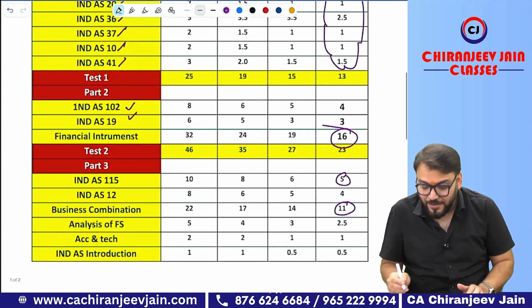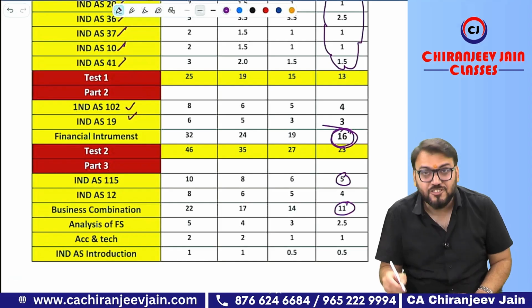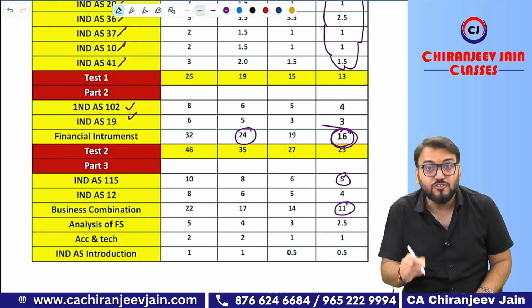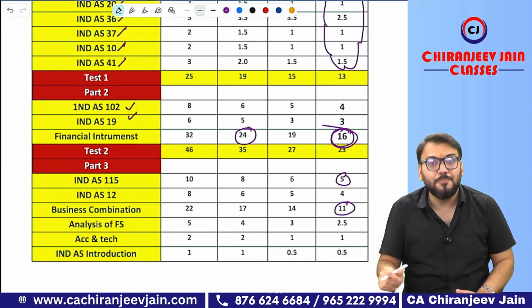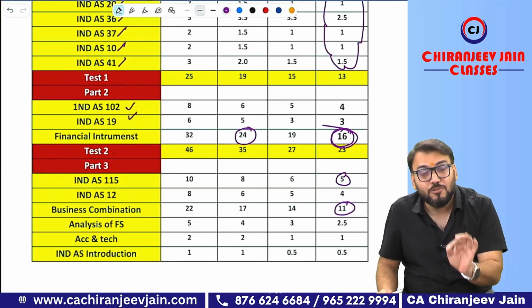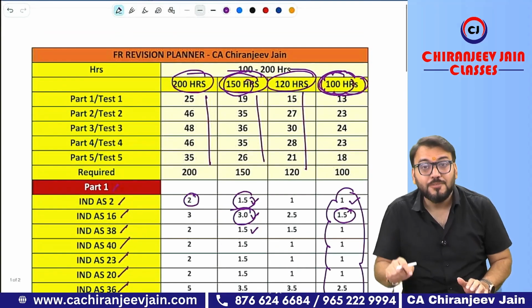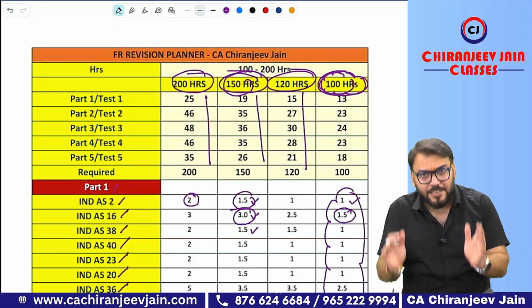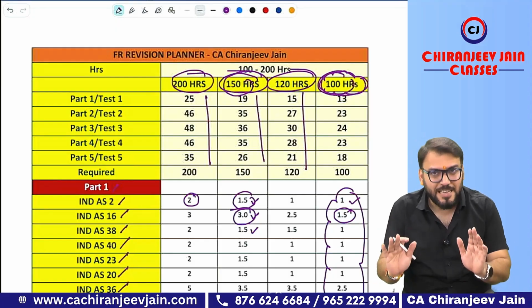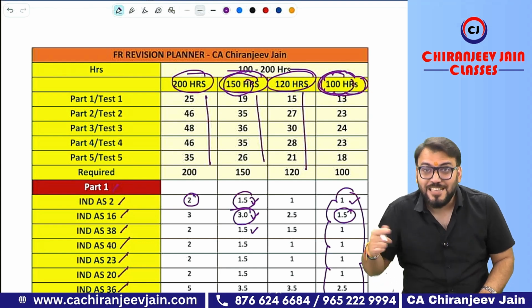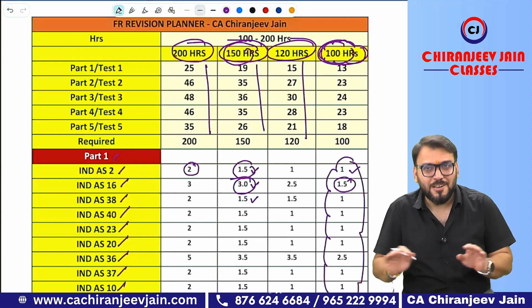Coming to a bigger chapter, financial instrument, I have already given 16 hours. So 24 minus 16 means 8 hours you need to practice financial instrument questions. And trust me, this will help you understand how many hours are required for practicing the questions chapter by chapter. This planner is going to save you. Download this planner right now, take a printout of this, and use this planner when I start my Saaransh practice batch. I hope you have understood all the points.